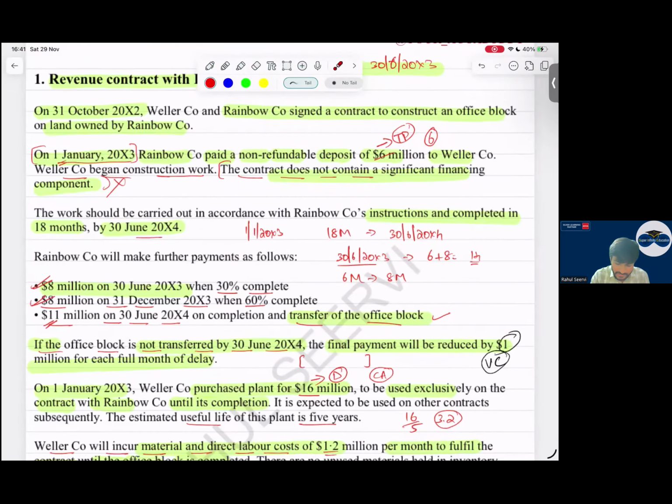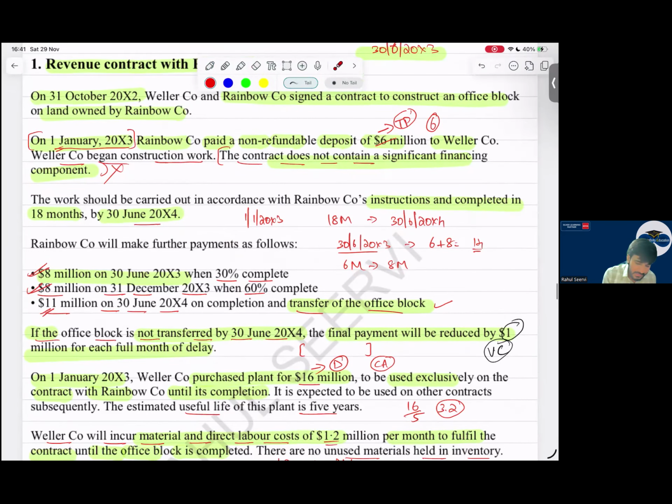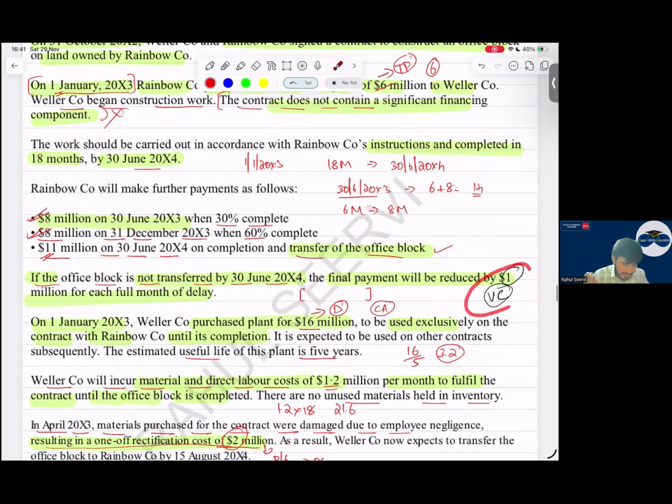See, let me explain again. They mentioned that we have given 6 million on 1st January 20X3. Yes, sir. Then they mentioned 18 months is the time period. 8 million, 8 million is the payment done, 11 million is also done. But they mentioned that if there is a delay of one full month, every month, they will reduce 1 million. So it's a variable thing. I will write down the definition and do that. I'll record this and calculate the transaction price.